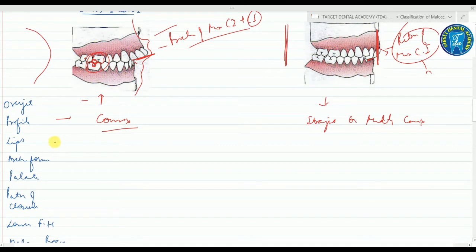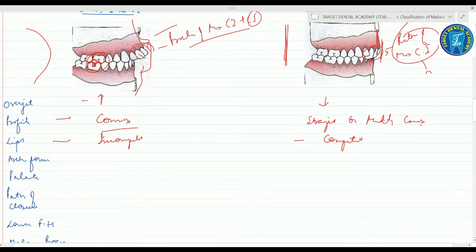Fine. Now coming on to the lips, when a patient has class 2 division 1, there is a proclination of the anterior teeth, so the lips are incompetent. It means the lip will not close. While in this there is no proclination, in fact there is a retroclination and the profile is straight, so the lips are competent in class 2 div 2.